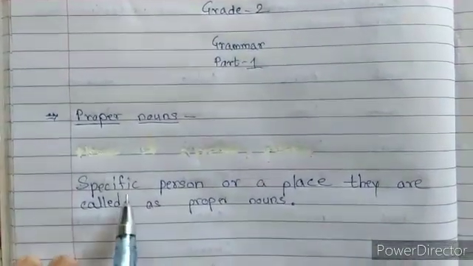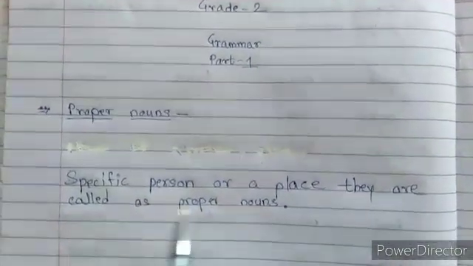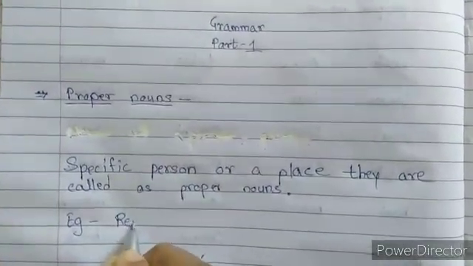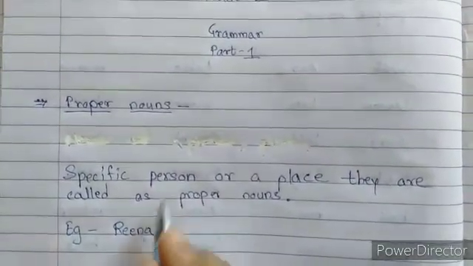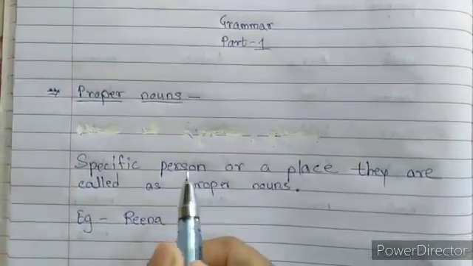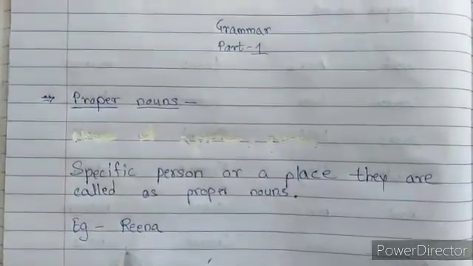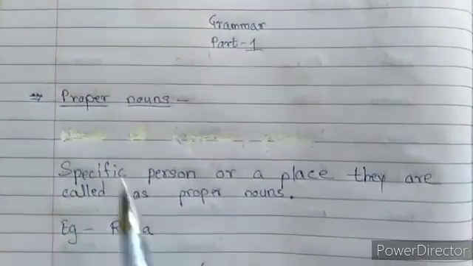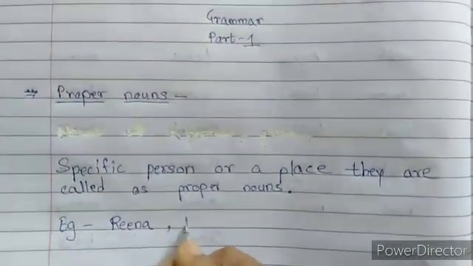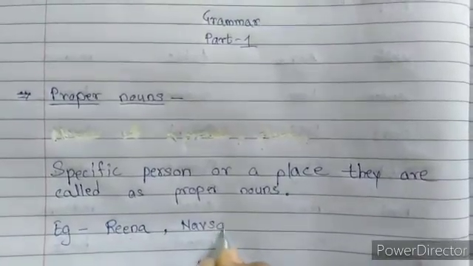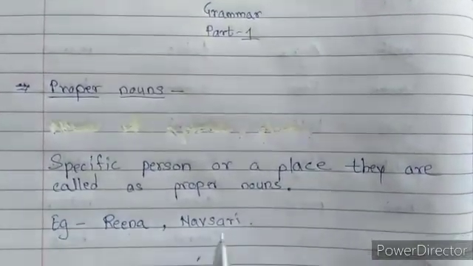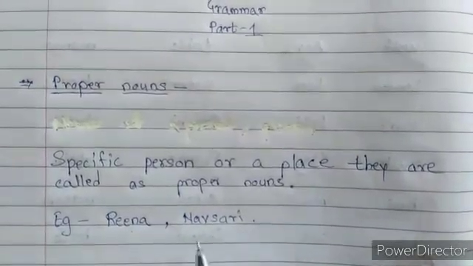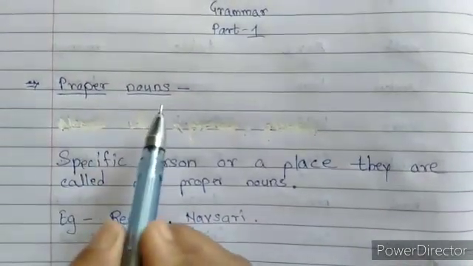A proper noun is the specific name of any specific person or place. For example, if I say Reena, Reena is the name of a person. Reena means only Reena. We are talking about Reena, not anybody else. So Reena is a proper noun. Next, Navsari. Navsari is the name of a place. So Navsari is also a specific place, and Navsari will be a proper noun.